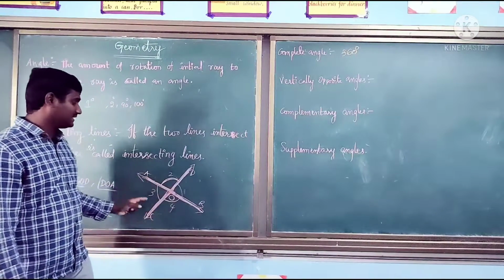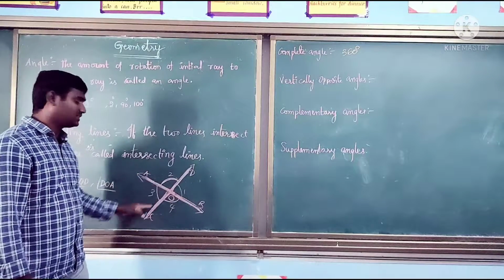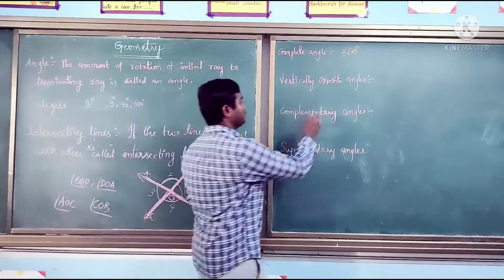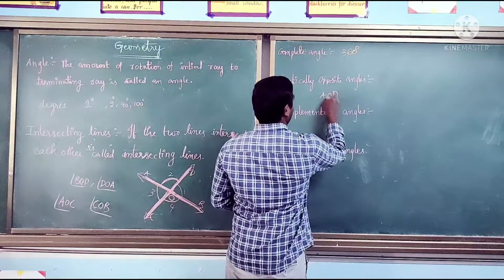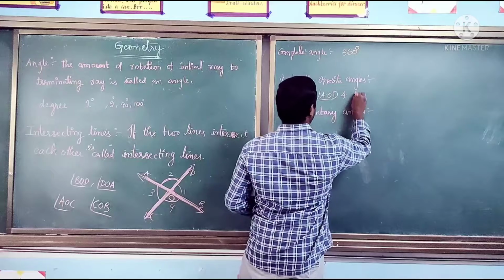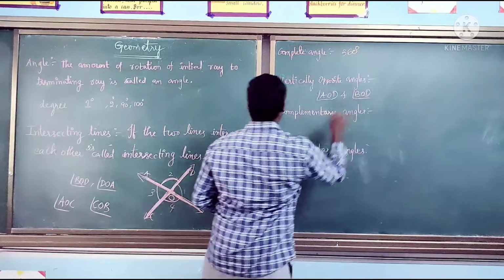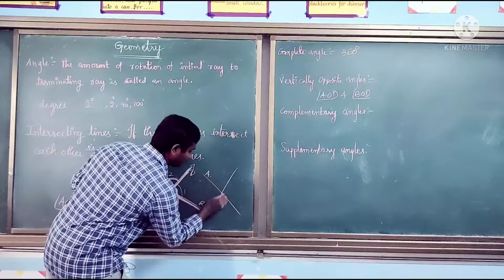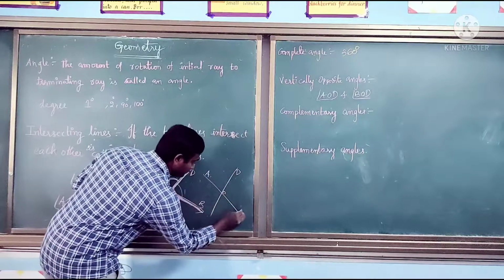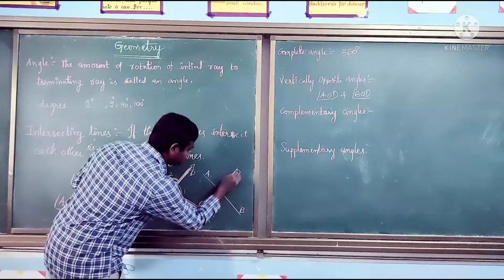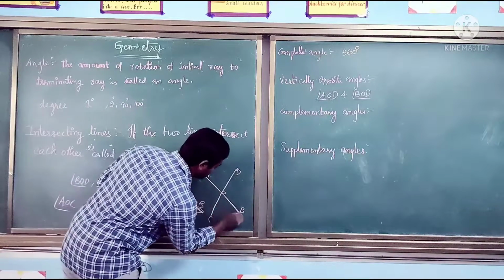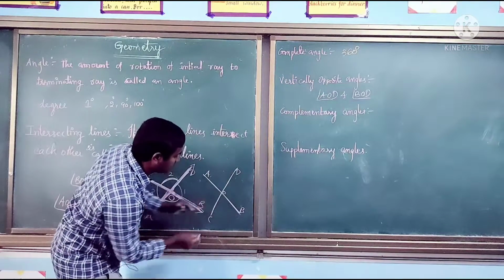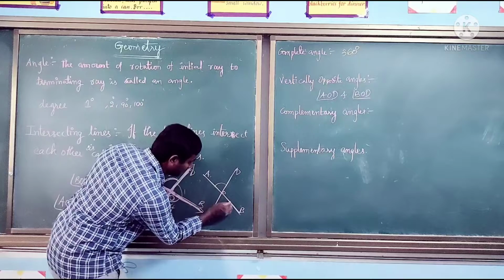What are the angles in this? AOD and BOC are vertically opposite angles. And AOD and BOD you can take. Just break here at one point. Okay, see, I am drawing clearly. AOD, BOC. If you break this point and flip this angle, it falls exactly on this angle only.